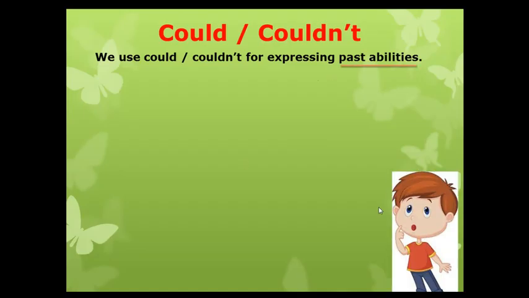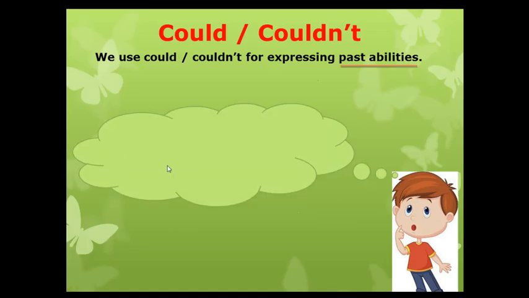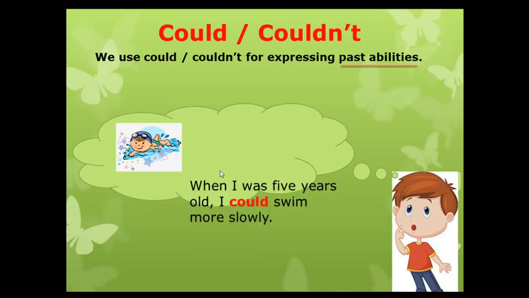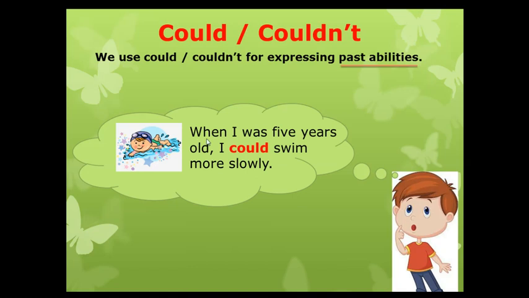Imagine this is you and you begin thinking about one ability that you had in the past. You begin thinking about your swimming ability. And suddenly you say this sentence. When I was 5 years old, I could swim more slowly. Here you're using could and you are using the verb swim directly to express past ability. So this is a positive sentence, okay?